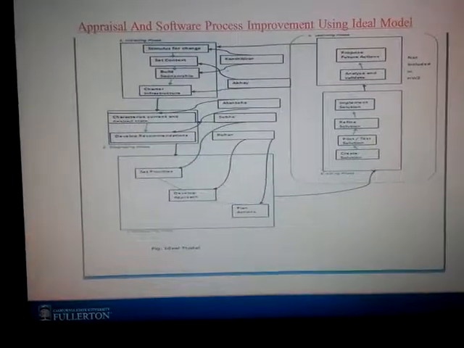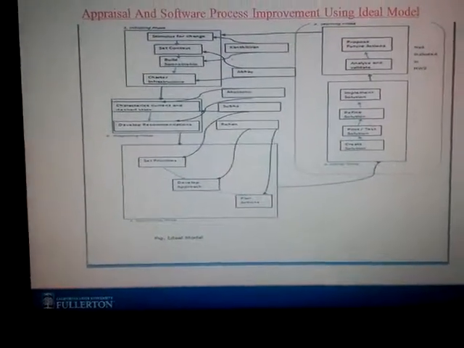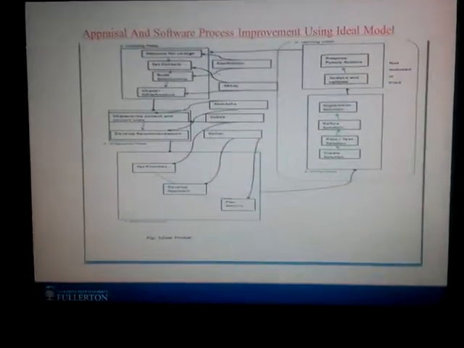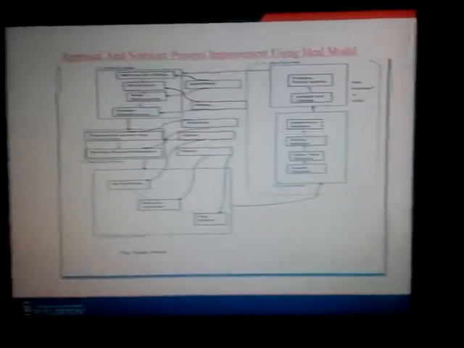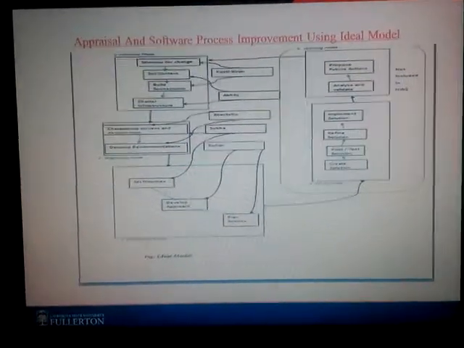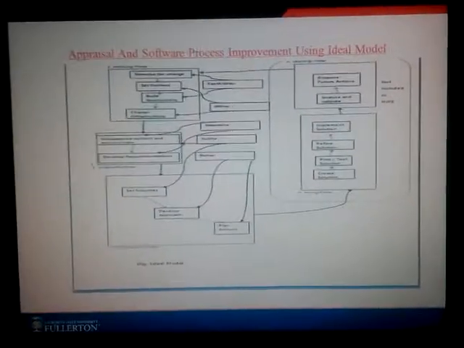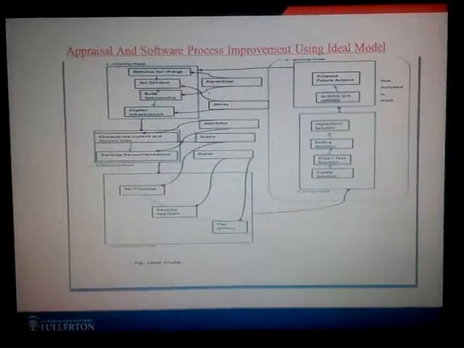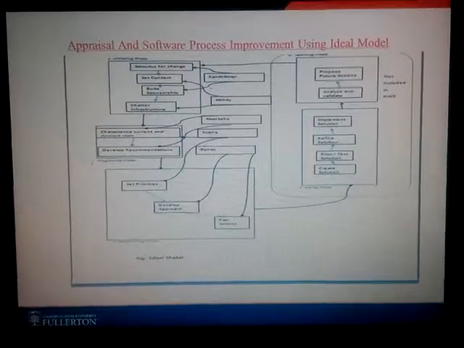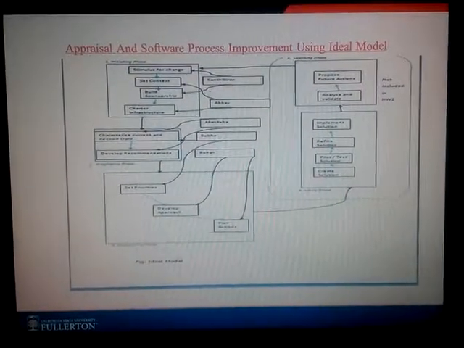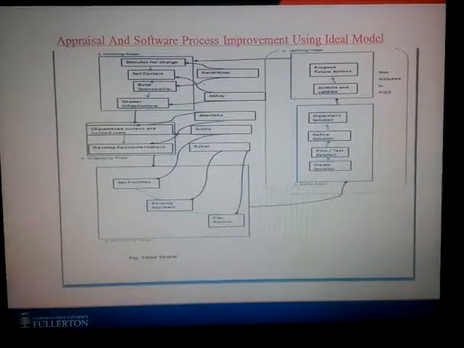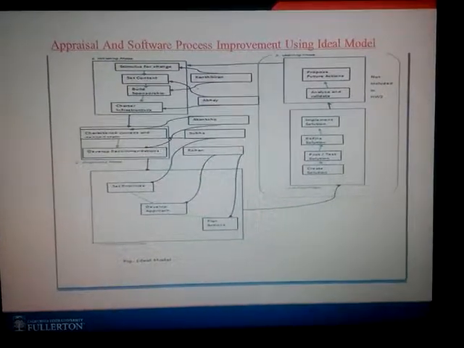Appraisal and software process improvement using the IDEAL model. We have used the IDEAL model for process improvement and assessment, and we have performed assessment using SCAMPI. There are 5 phases in the IDEAL model. First one is the initiating phase. Kantikiran and Abhay worked on this phase: Kantikiran performed stimulus for change and build sponsorship, and Abhay did set context and charter infrastructure. Similarly, other team members have performed other phases.